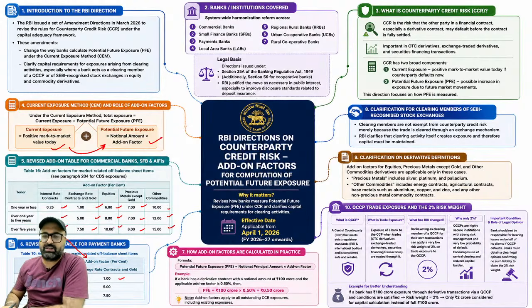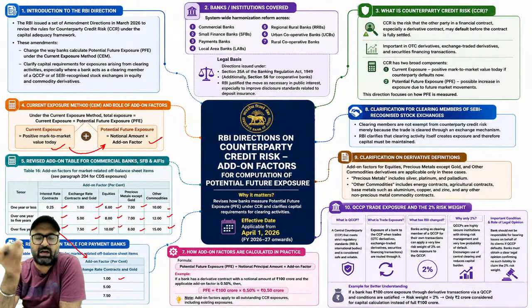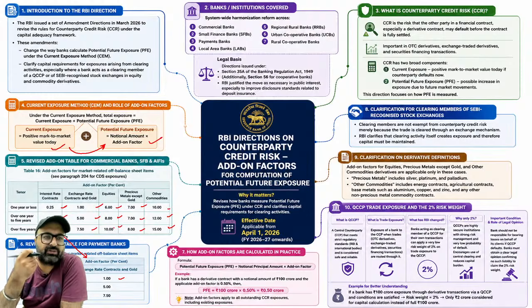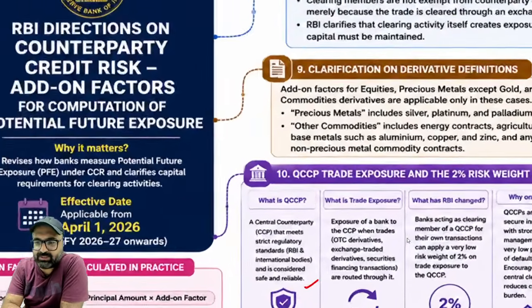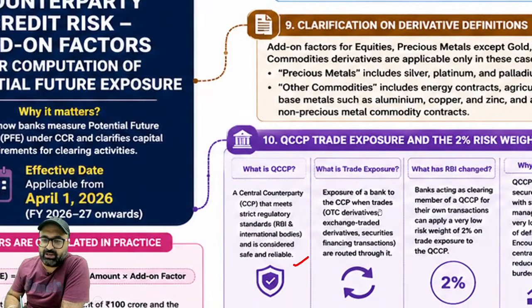ठीक है? So you have to consider these add-on factors while you are calculating the counterparty risk in case of a derivative which has been traded, or the trade has been done or the involvement has been there. Now in case of a bank, if there is a qualified central counterparty, so a central counterparty that meets the strict regulatory standards as per RBI is known as qualified counterparty. In that case, exposure of the bank to the CCP when trades over the counter derivatives or exchange traded derivatives or securities or financing transactions are routed through it.